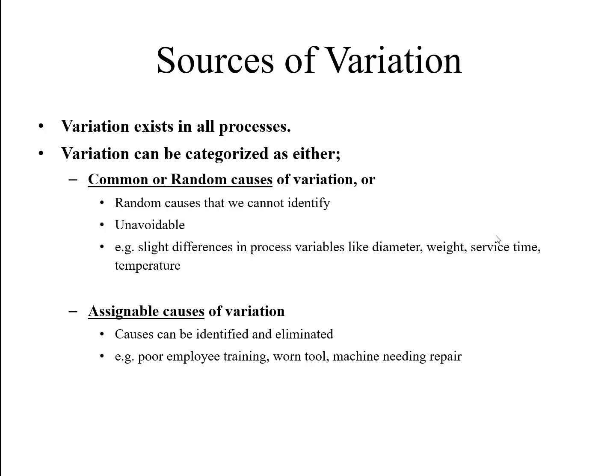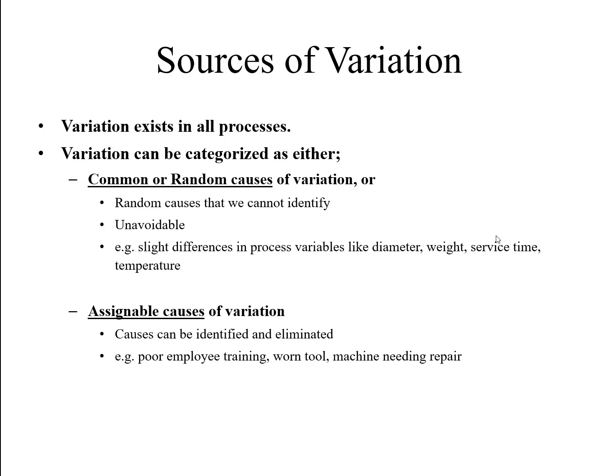So we know that in the data there will be some specific form of variation. Variation exists in all processes. Even in this whole nature, variation exists. Even in our life, variation exists. Without variation, nothing will happen. If variation were removed from life, from the data, from the processes, then it would be 100% correct. But nothing is 100% accurate. So variation exists in all processes.